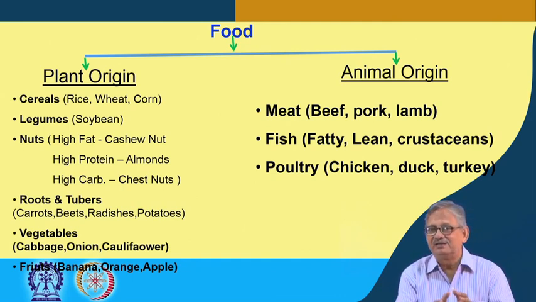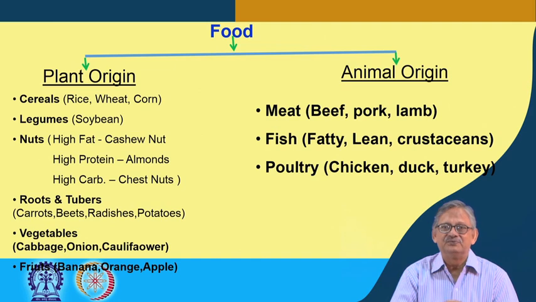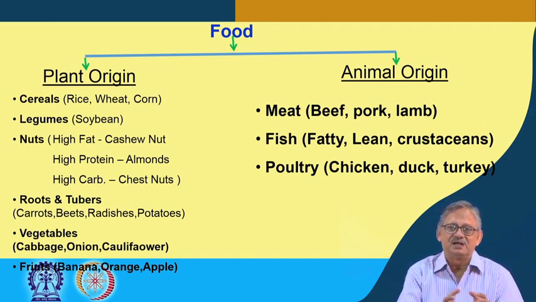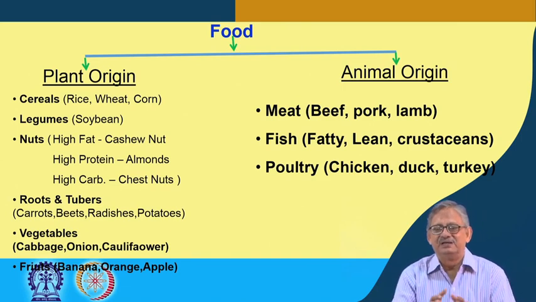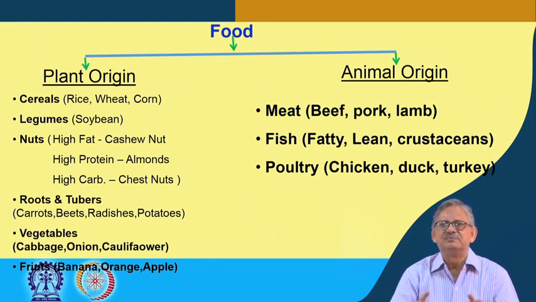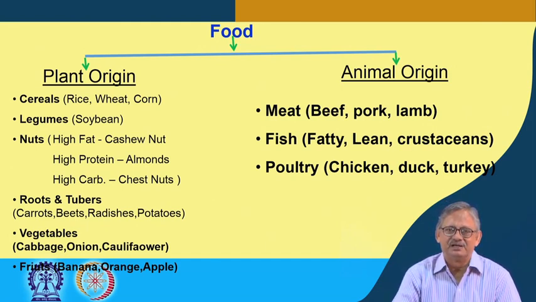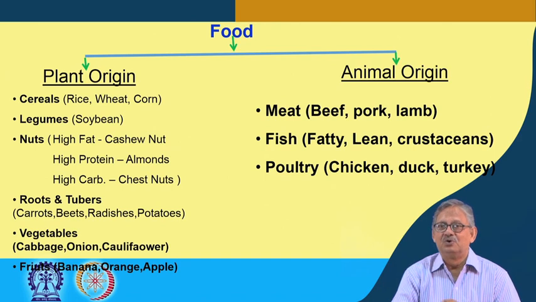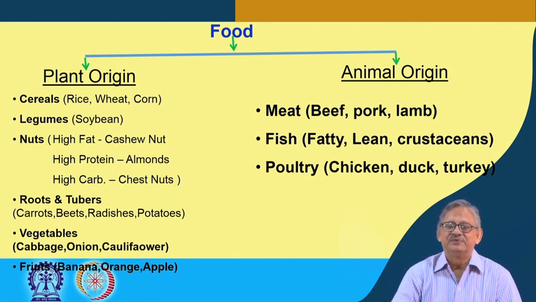That is one variety. The second variety is fish. Again, there are many kinds: some are fatty fishes, some are lean fishes, some are crustaceans. So, many fishes are available in the market, right. As general knowledge, fatty fish means it has high fat, and lean fish has very low fat.